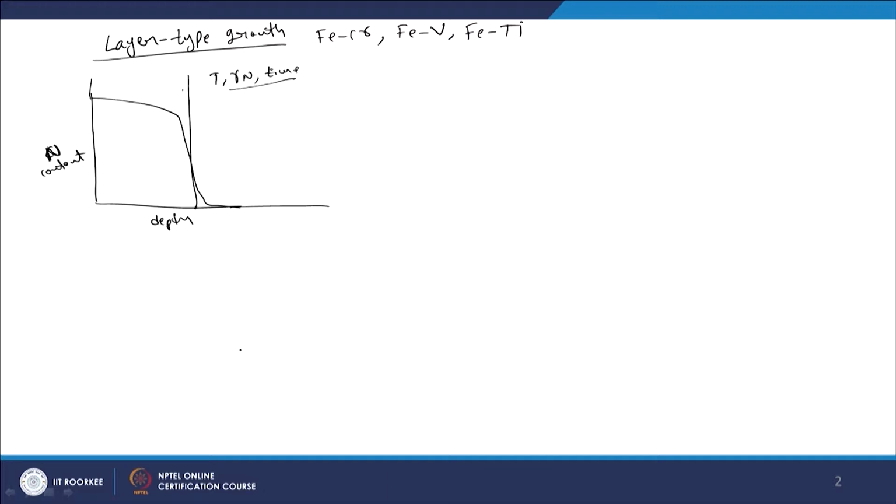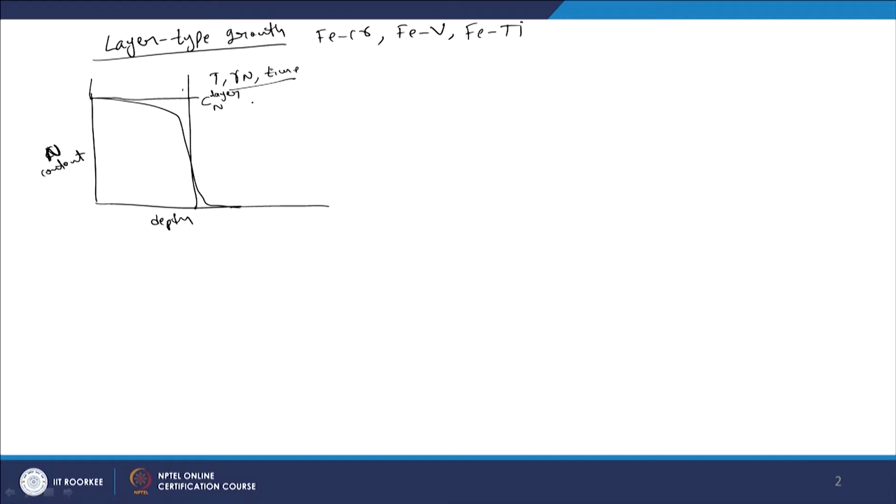So, now to define some quantities, let us say that this level is the concentration of nitrogen as a layer. For example, I use the term layer. So, this level I would define as C_N layer. This is actually the total nitrogen level.